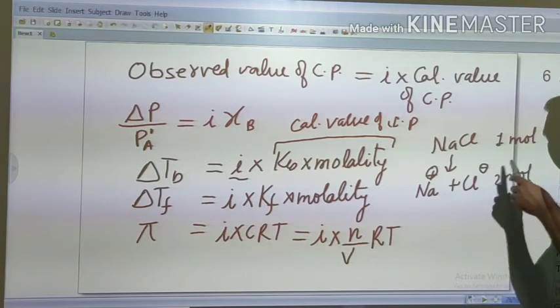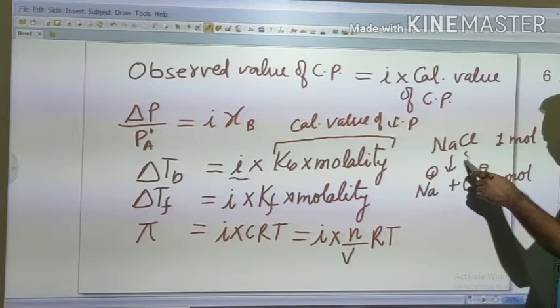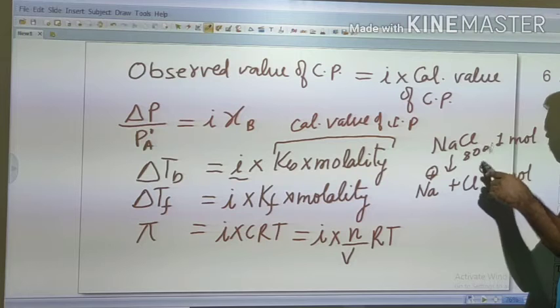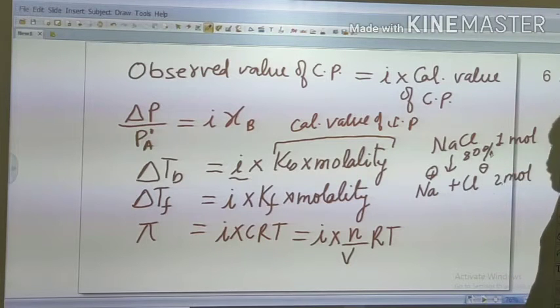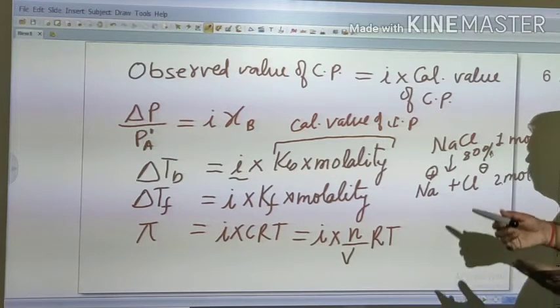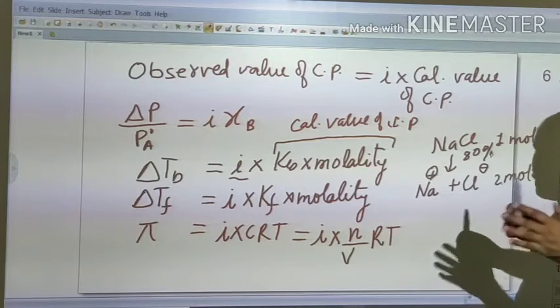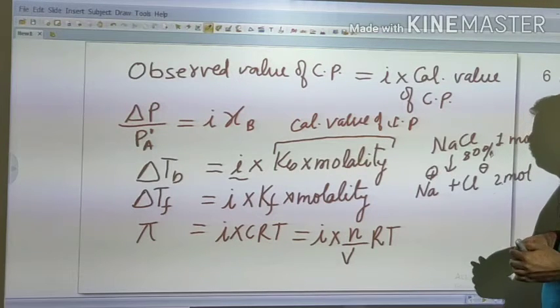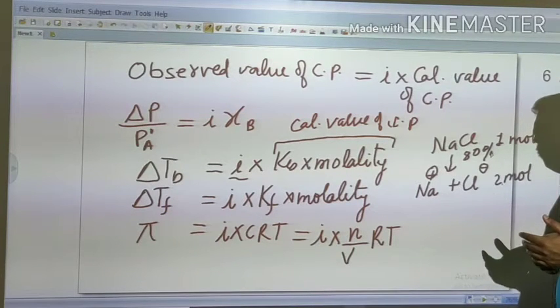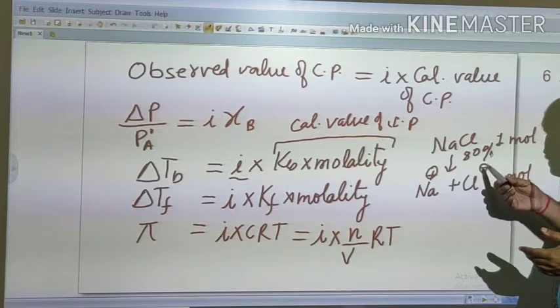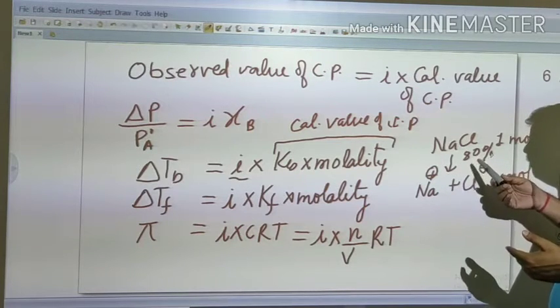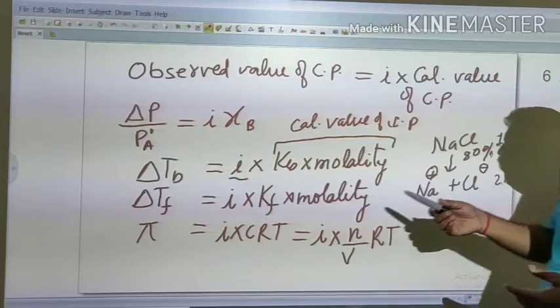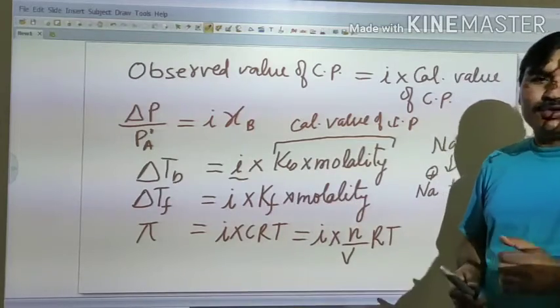Suppose that it is only 80% ionized, then in that case i will be less than 2, although more than 1, but less than 2. So by finding the degree of dissociation or degree of association, we can find the value of i theoretically.